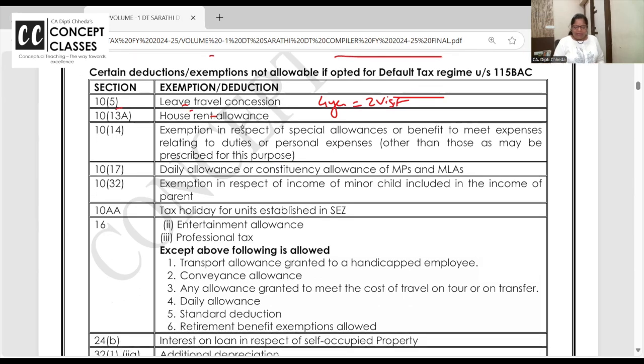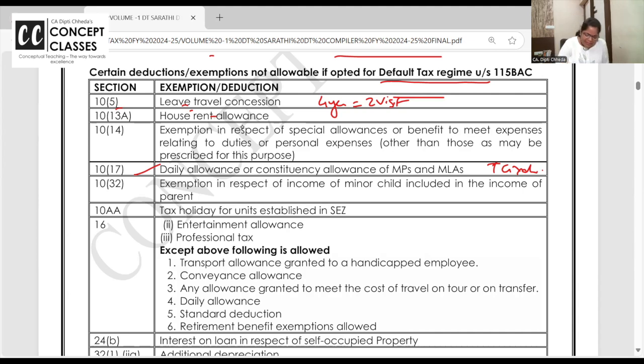Section 10(14) special allowances, education allowance exempt till 100 per month, hostel expenditure exempt till 300, not allowed. All the allowances which are paid to MPs and MLAs are exempt. But if you are filing your return in default tax regime 115BAC, they are taxable. ये सब taxable हो जाएगा, right?